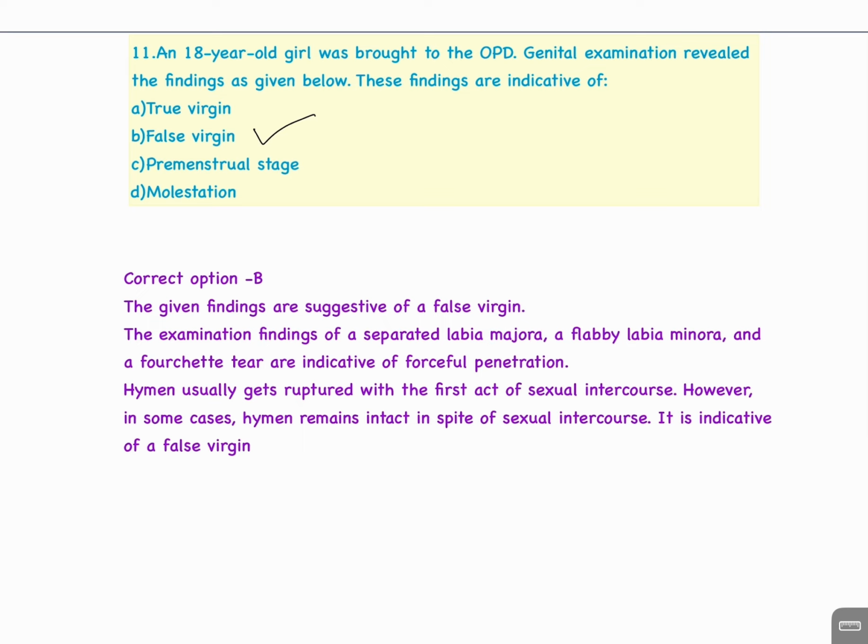The examination findings of a separated labia majora, a flabby labia minora, and a fourchette tear are indicative of forceful penetration. Hymen usually gets ruptured with the first act of sexual intercourse. However, in some cases, hymen remains intact in spite of sexual intercourse. It is indicative of a false virgin.